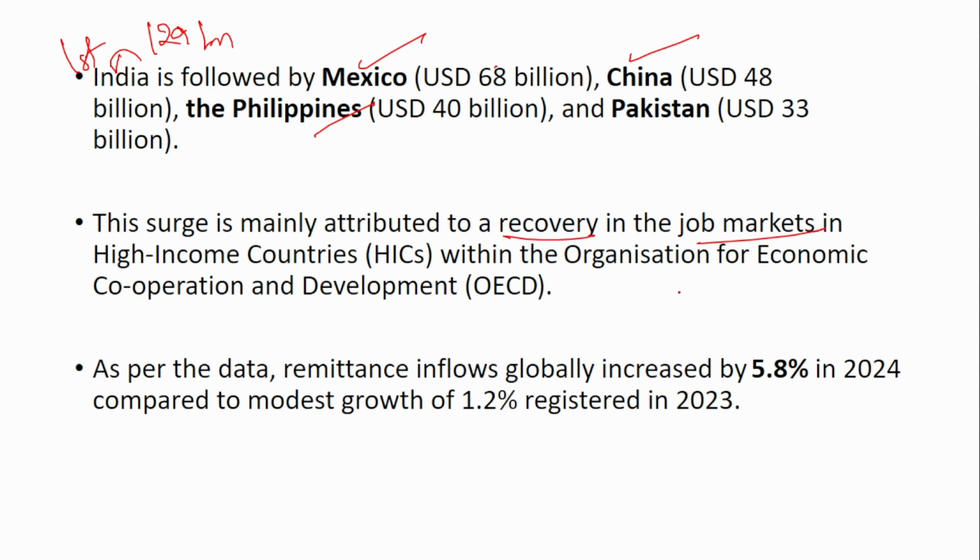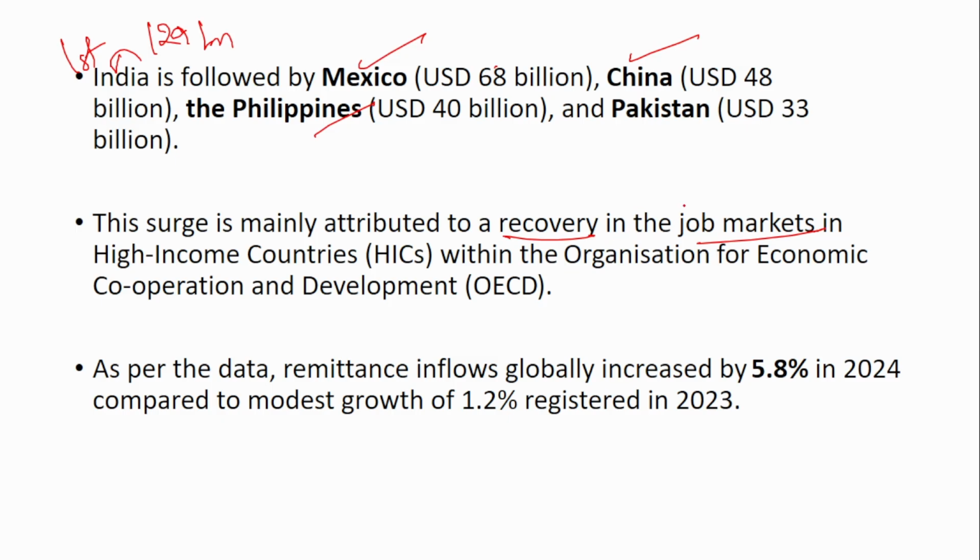Who sends remittances to the country? People who are residing outside India send money to invest or to their relatives or friends in India. This is how remittance money is sent to the country. The main thing is that when the job market has boomed outside India, a lot of job opportunities have come, and a lot of people have moved out of the country for good job opportunities, and they in turn send money back to the country. This is how remittance has increased.